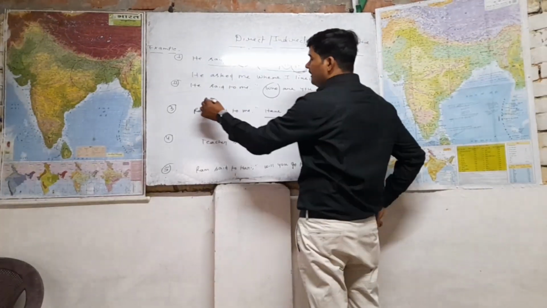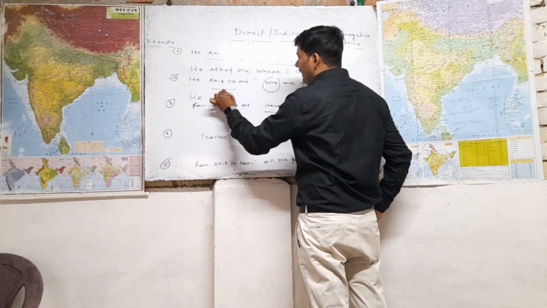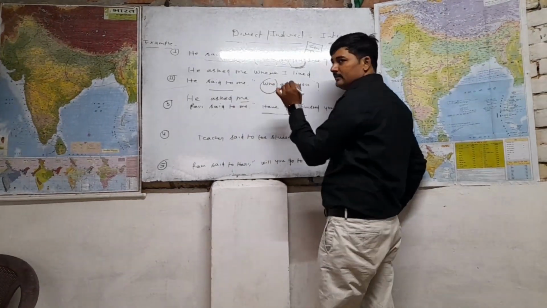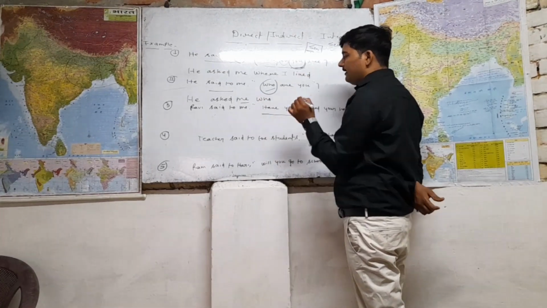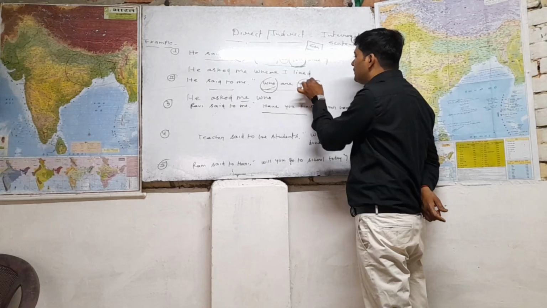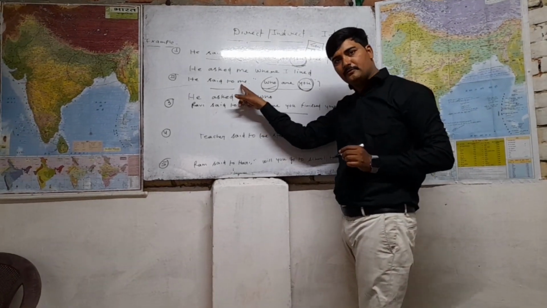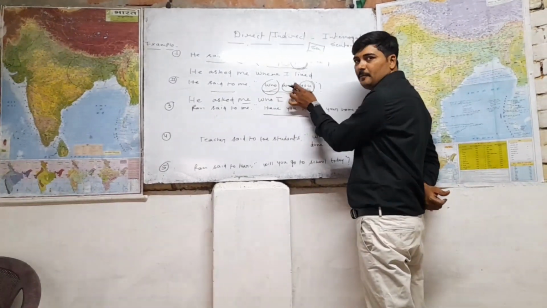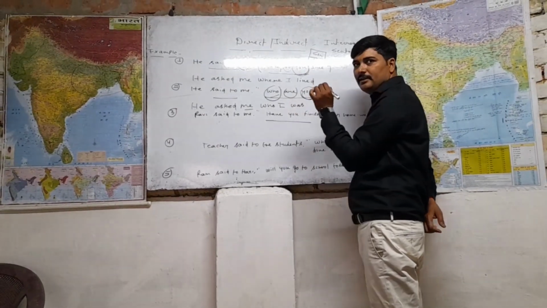Another example: here "said to" is going to be changed into "asked". Then we will write "me" as an object here. In the same way, you will write "who" as a connecting word. Then this interrogative is going to be changed into assertive. So "you" is what? Second person, according to the object of the reporting verb. So it will change into "I". And then this present simple helping verb is going to change into past simple. So "who I was". It is clear.